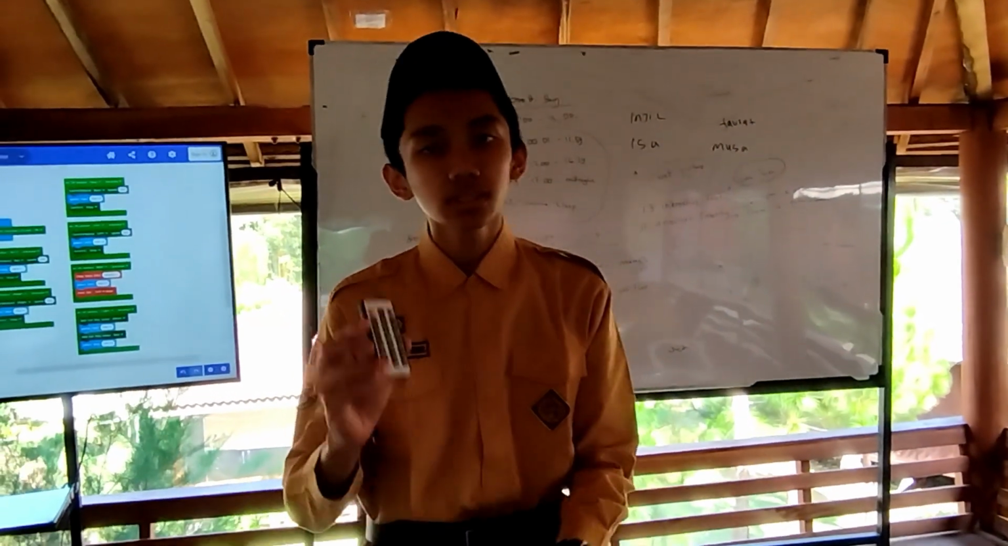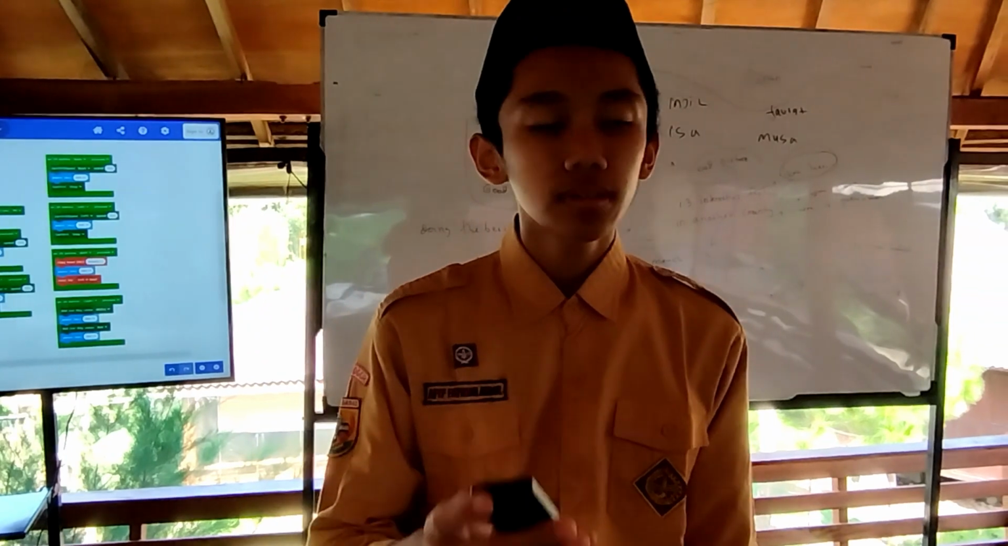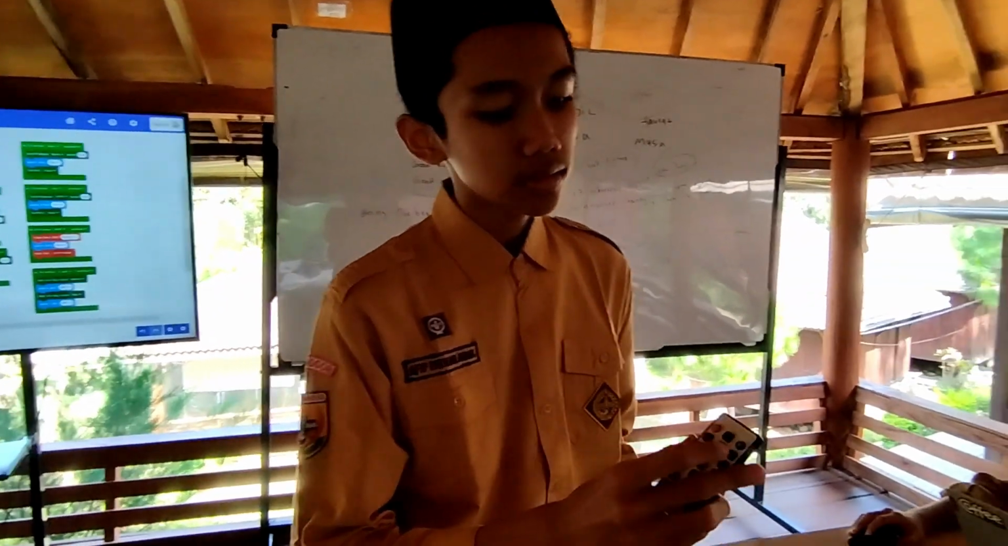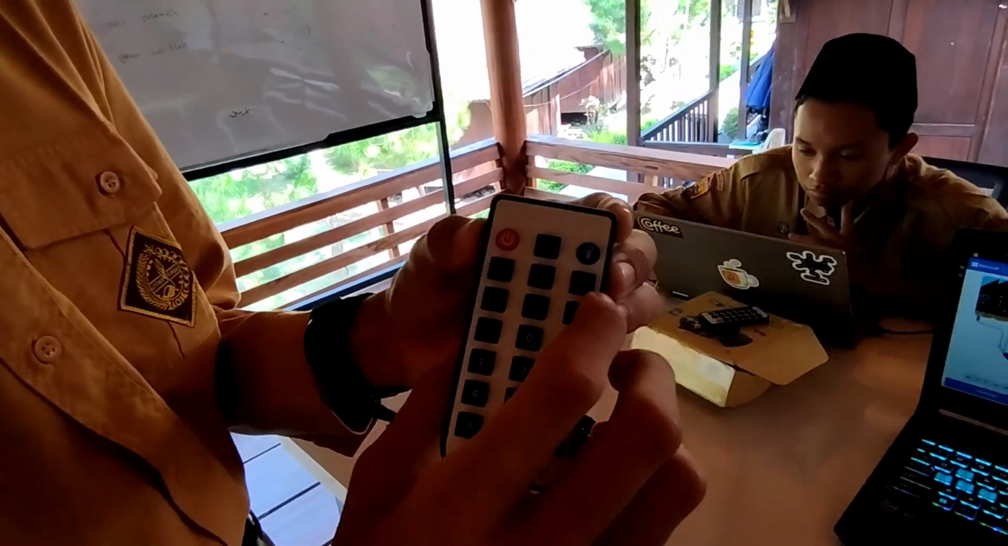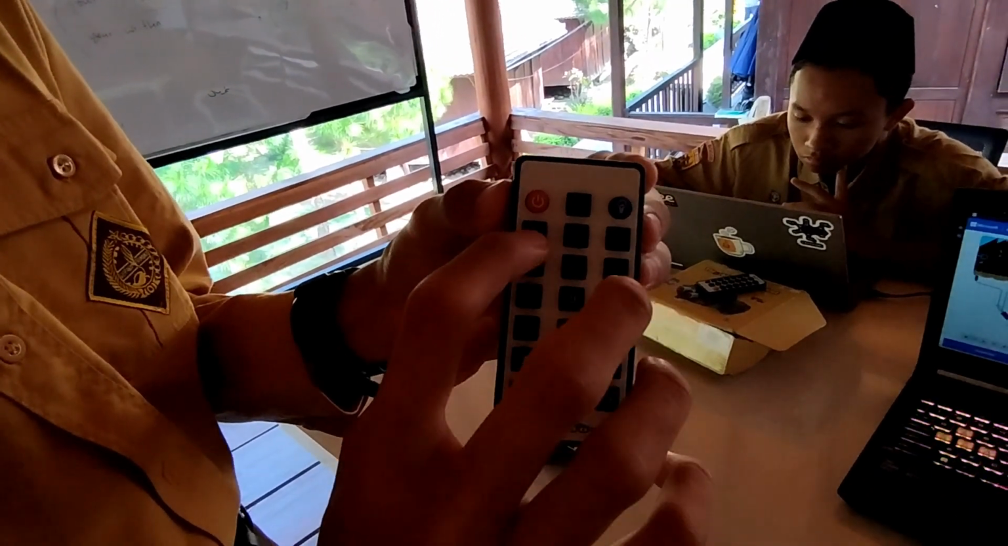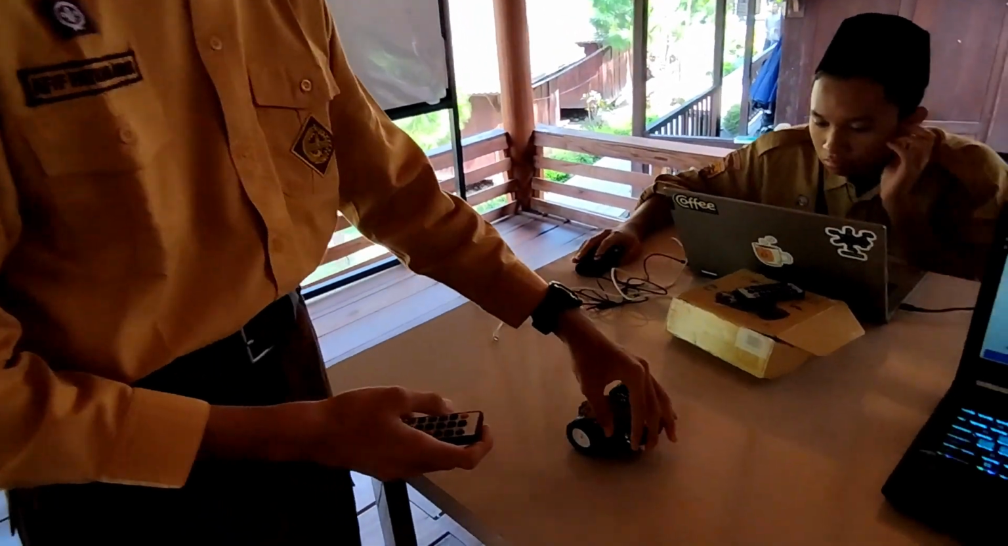Okay, next. So this is the remote. We can use the remote to move the Microbit. This is the up button, and then the down button, right button, and left button, and this is the beep button. Okay, let's turn on the Microbit.